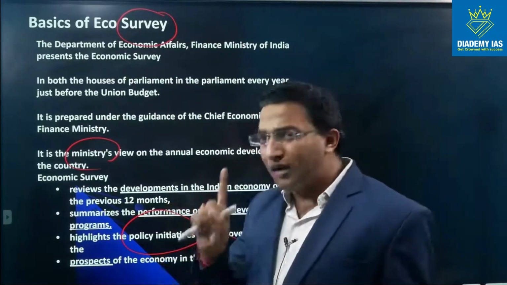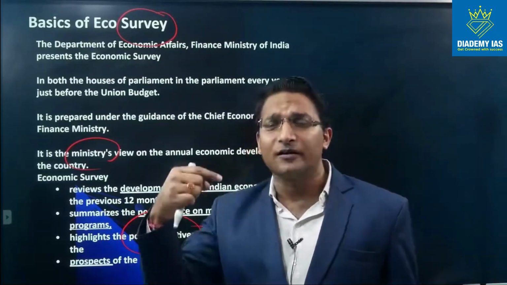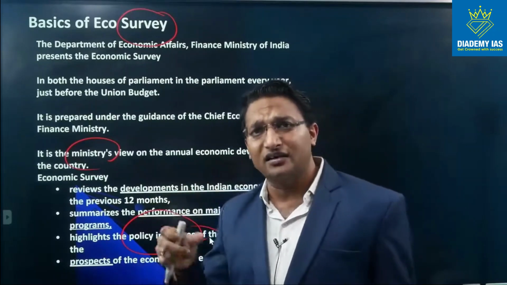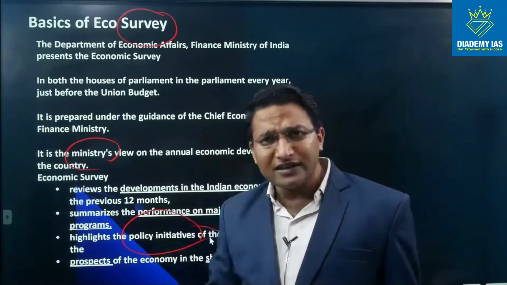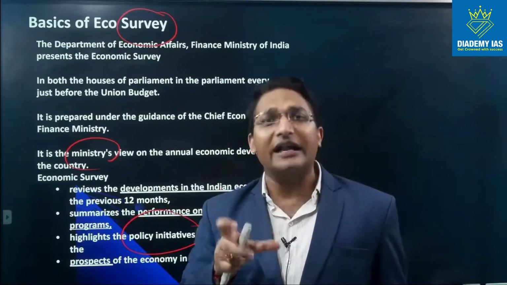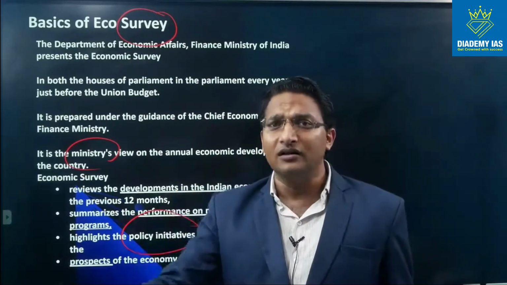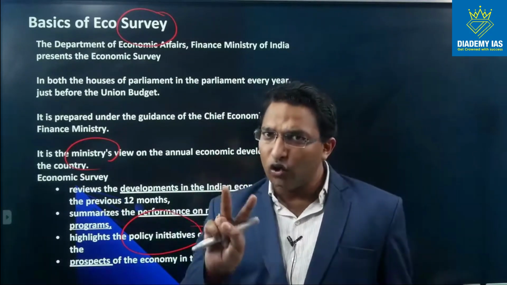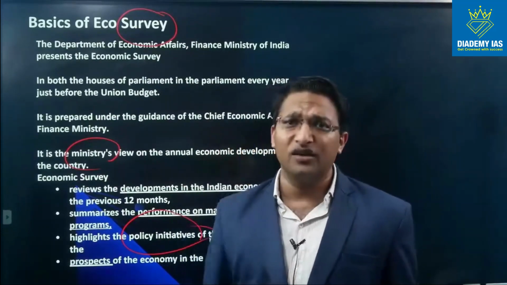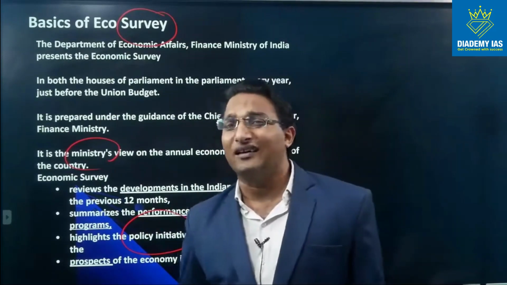Volume 2 is all about what happened in the last 1 year in all the sectors: agriculture, inflation, money and banking, public finance, external sector, infrastructure, industry. So all those things are covered in volume 2. In volume 1, some specific issues are taken and a detailed analysis and suggestions are given about those issues. So there are 2 volumes. Volume 2 has more data and is more important for the prelims. Volume 1 is more important for the mains because it has more of an analytical perspective.